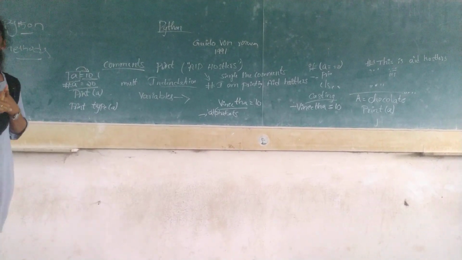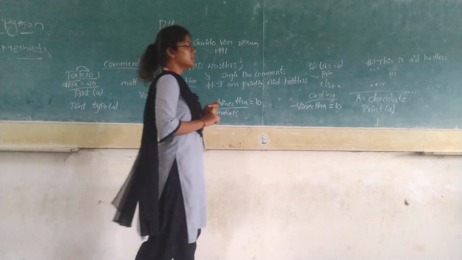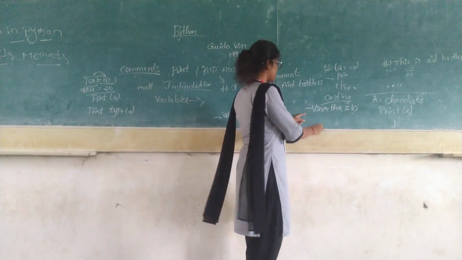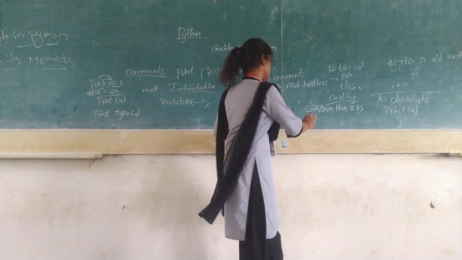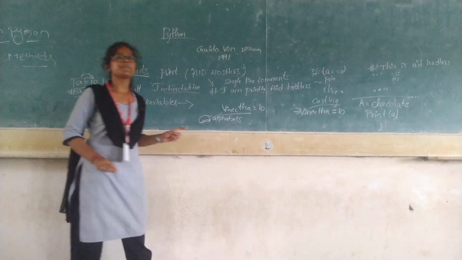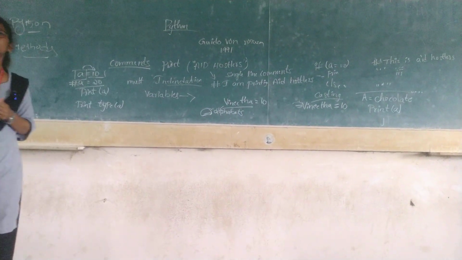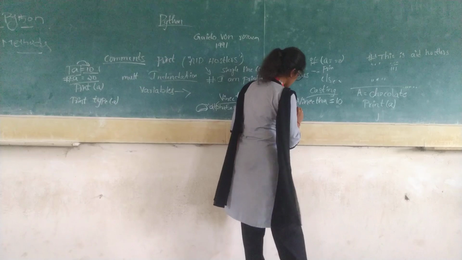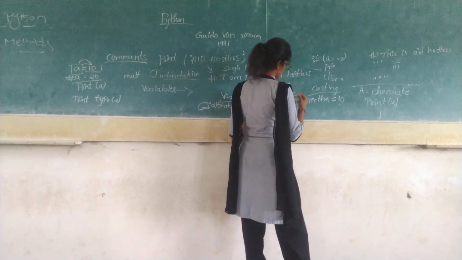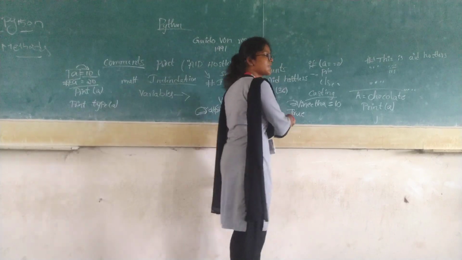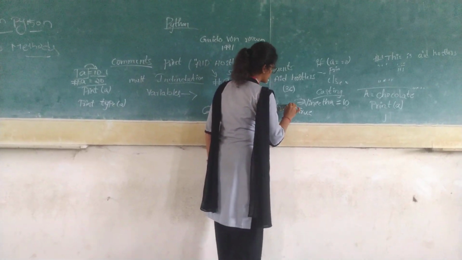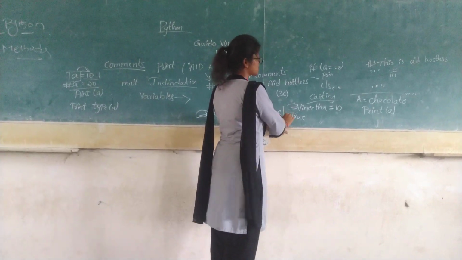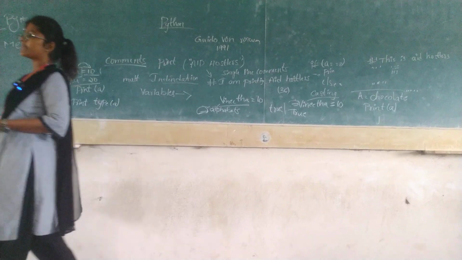I told you about case sensitive. And one more thing, we cannot use any symbols or special characters in this. Underscore is the only symbol which can be used, and others should not be used. Keywords: one more thing is a keyword should not be used as a variable name. Do you know, we have 36 keywords. This is a keyword, but this is not a keyword. So only those should be avoided.